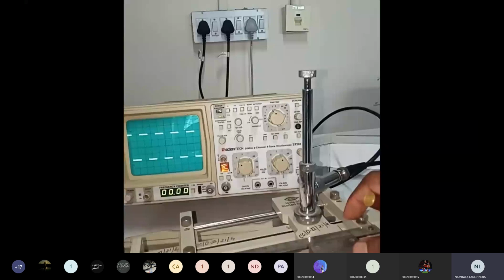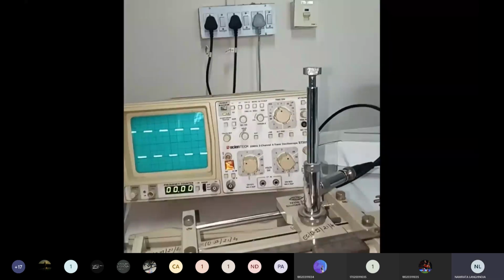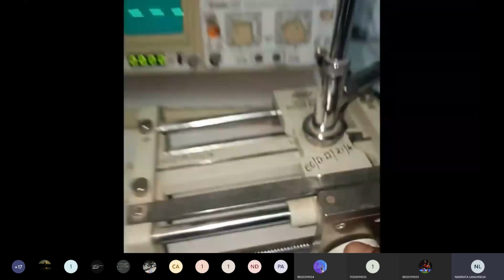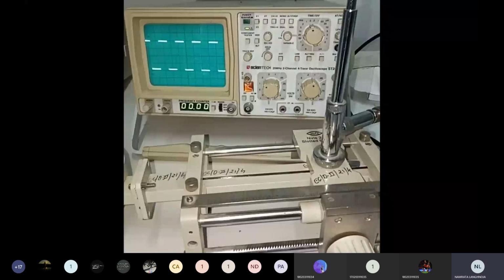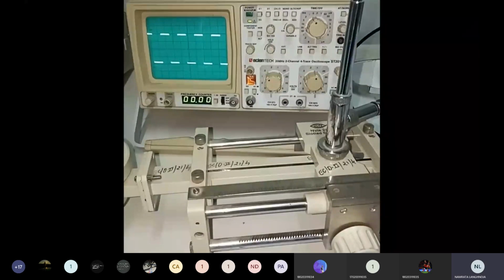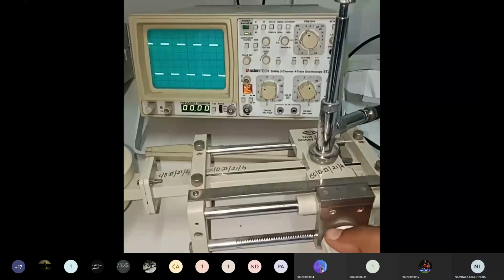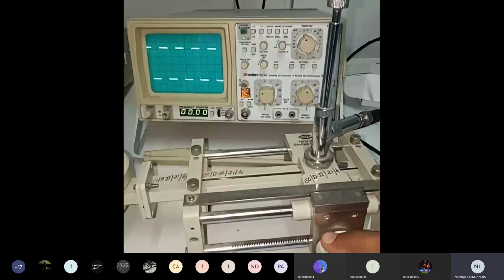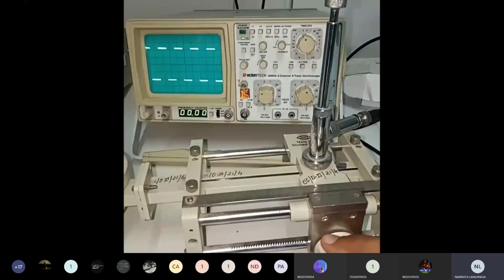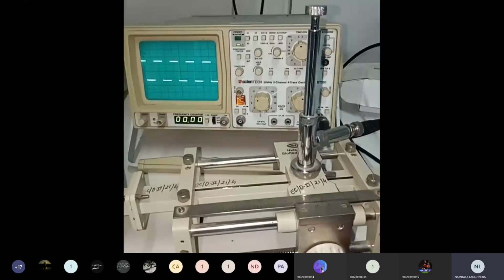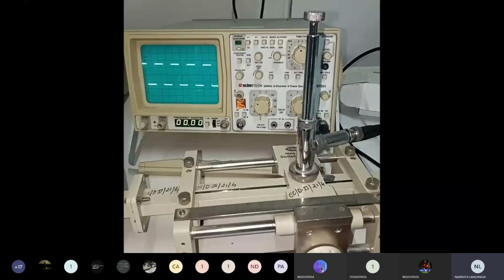We'll move our probe in a slotted waveguide section, and we'll see the amplitude of the signal which we are receiving. You can see that there is variation in the signal, the amplitude is increasing. We want to find out the locations of two successive minima to find out lambda g.